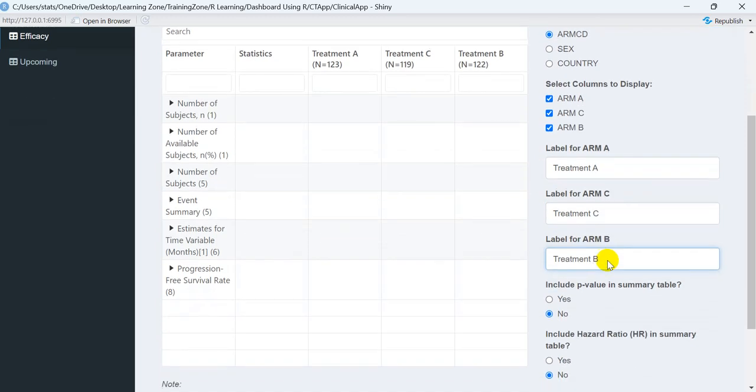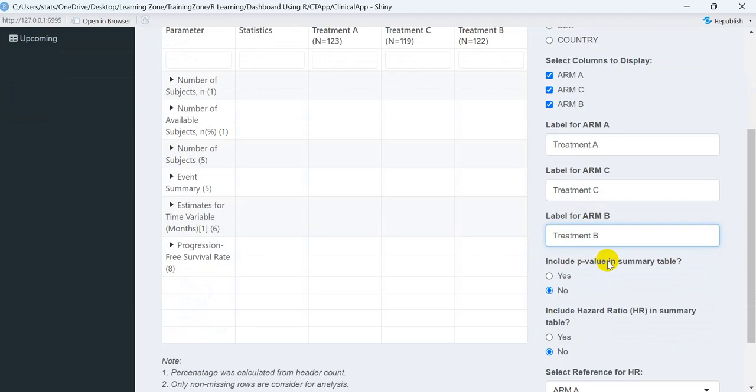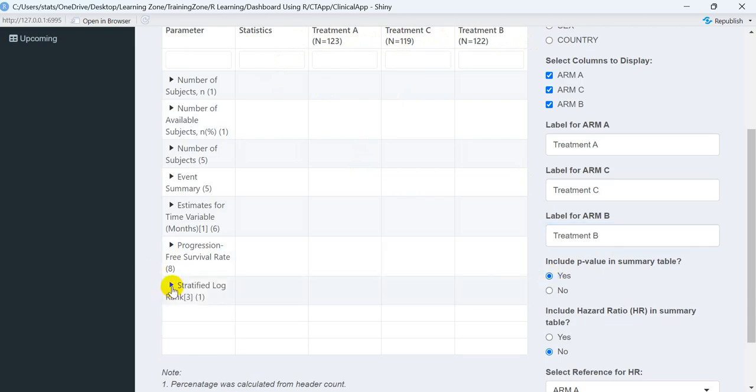Now suppose you want to do a log rank test. The log rank test is basically testing the distribution of survival between the arms. It will provide you the comparative results between A to C, A to B. So I will check yes over here, and you can see a new variable automatically pops up and presents the p value. This p value is very small, that is why it is coming in scientific format. You can make it in a different way as well.